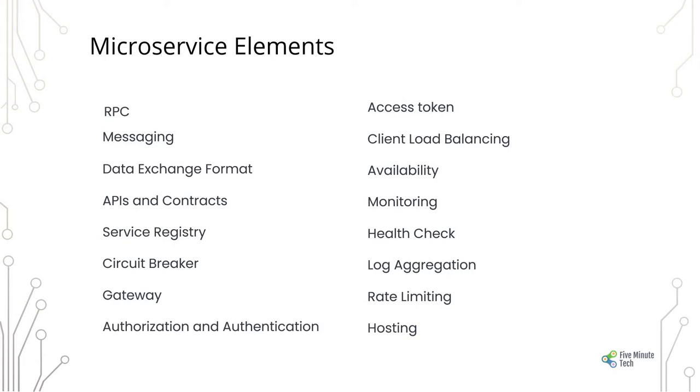We should implement authorization, authentication, and have access tokens through the communication. They should be load balanced and also be available, and we have to get them monitored, do regular health checks, do proper logging, and even if required we can do rate limiting on it, and proper hosting.